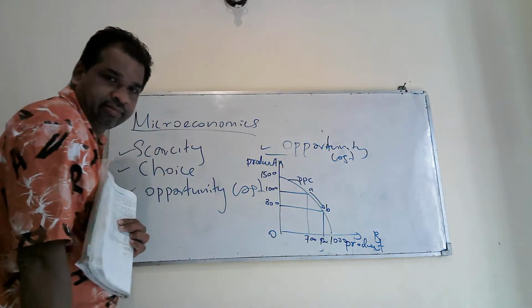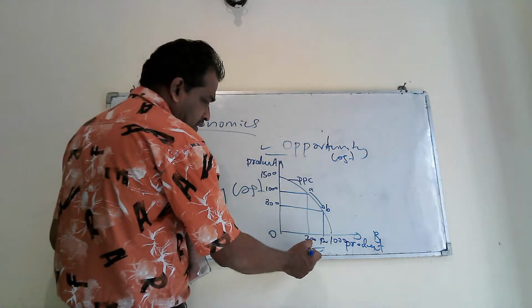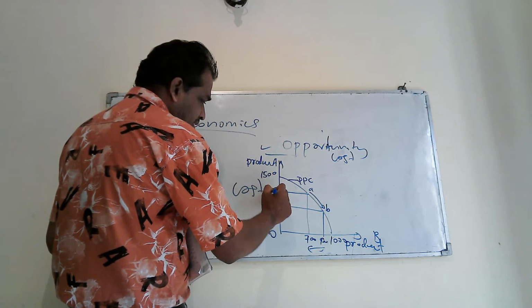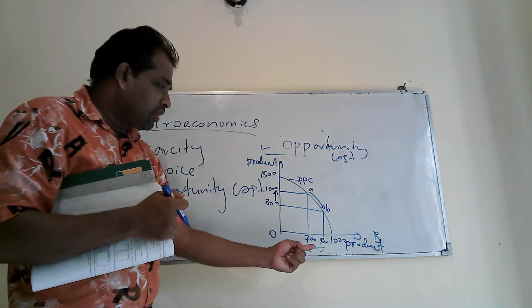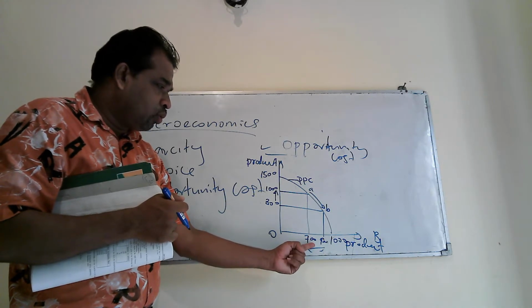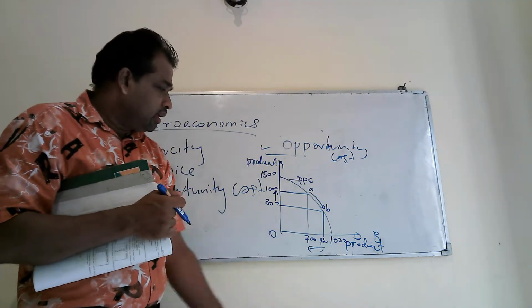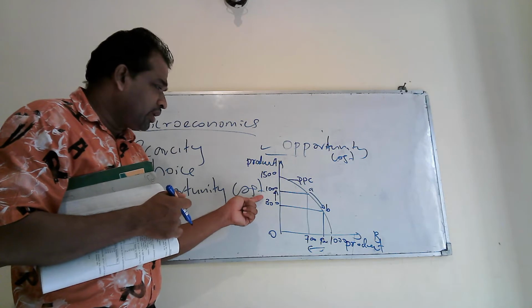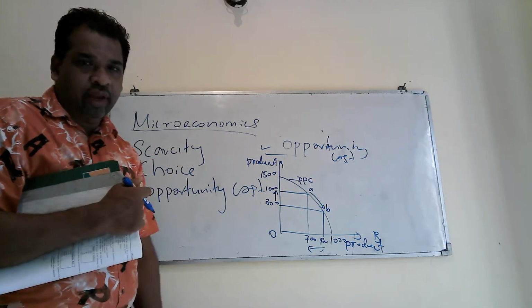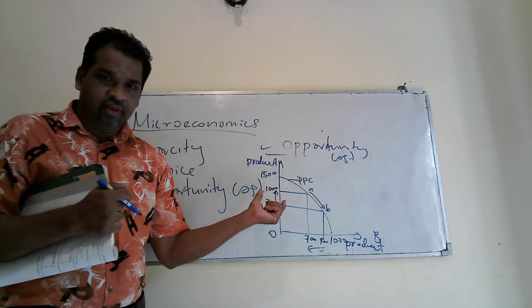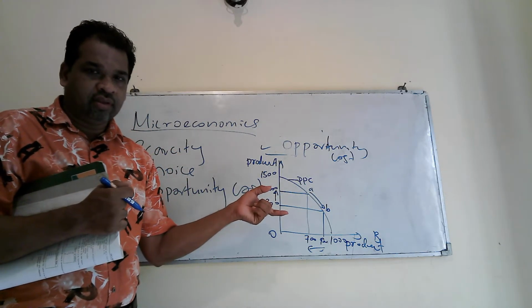If you want to increase product A by 200 units, you sacrifice 200 units of product B. Likewise, you can explain opportunity cost two ways.